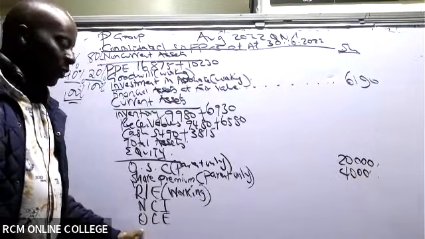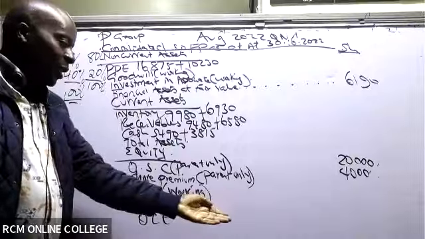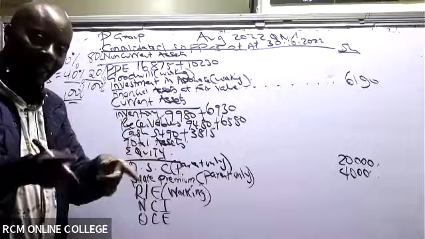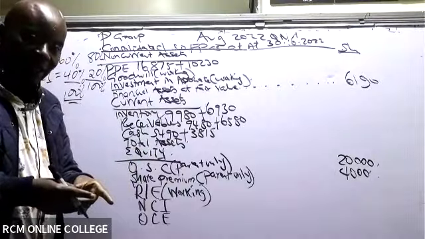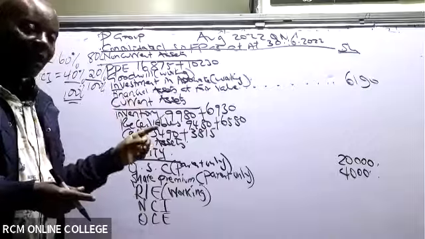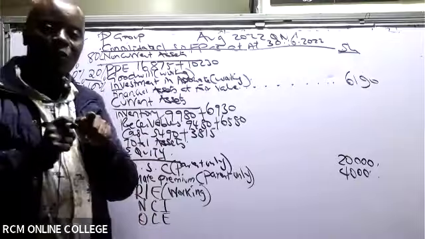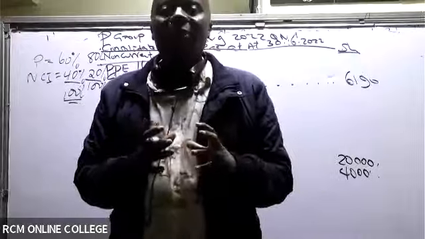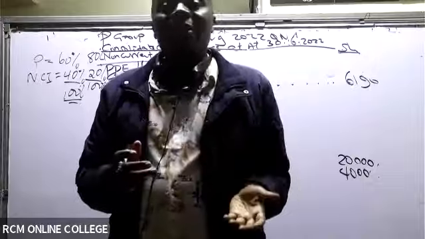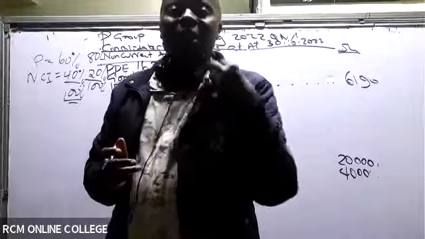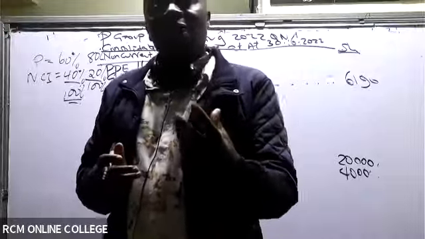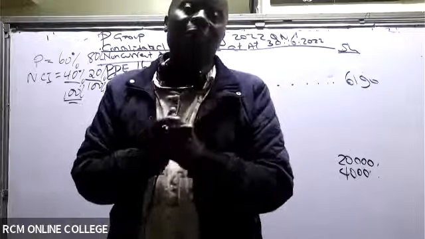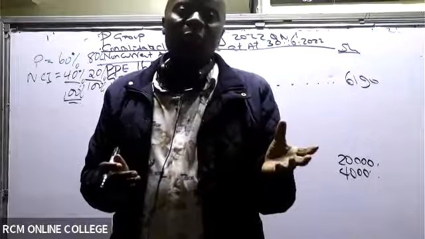Other components of equity. If it will be positive, you will leave it as positive profit. If it's a loss, you'll capture it as a negative, in brackets like that. This will come out clearer when I do the working over the profit or loss that we shall get when we squeeze our NCI. When we squeeze our NCI, we shall give them money and they'll release some value to us. So we shall be able to compare the value they release to us vis-a-vis the cost of that particular 20%. So this one here should not trouble you at all.